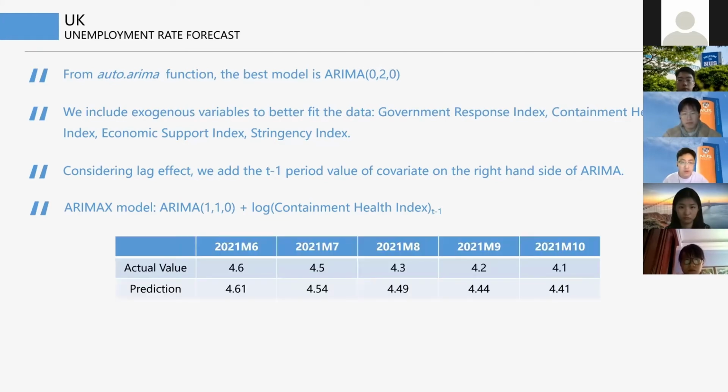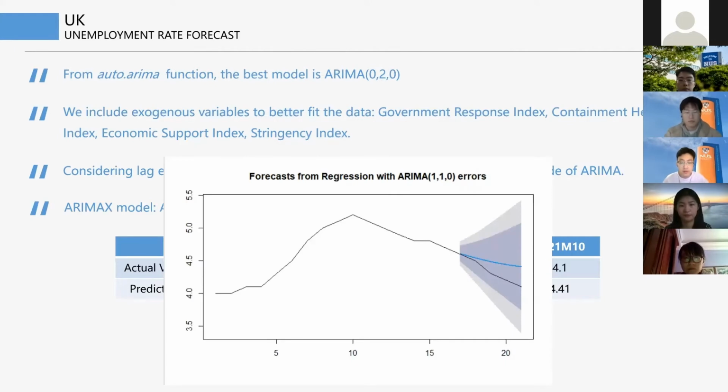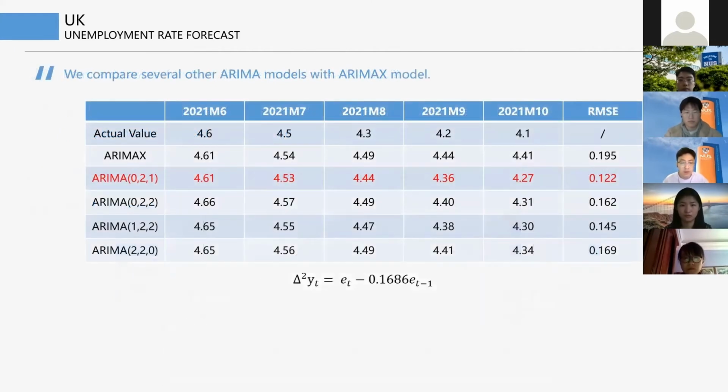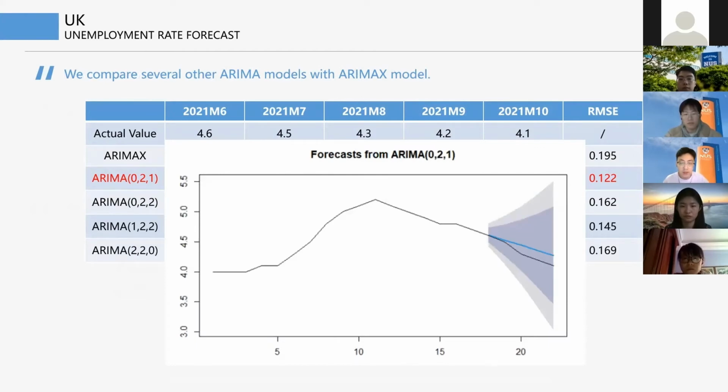After trials of different sets of indices, we finally get the best one with ARIMA(1,1,0) and containment health index, but the forecast seems not that good. So we further compare ARIMAX with several other adequate ARIMA models. According to the prediction root mean square error, we eventually selected ARIMA(0,2,1). And here's our forecast. As we can see, the forecast is much better than the former model. And then it's the prediction for the United States.